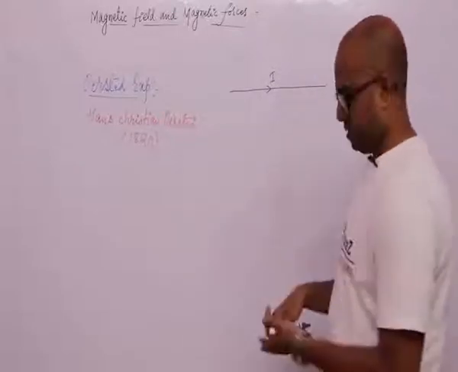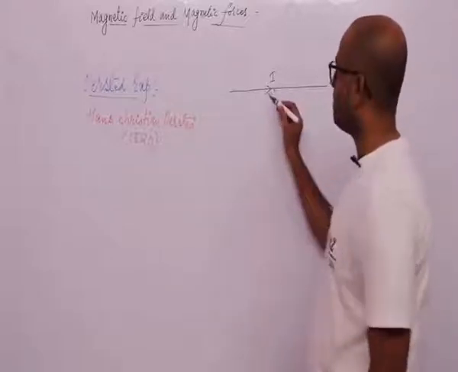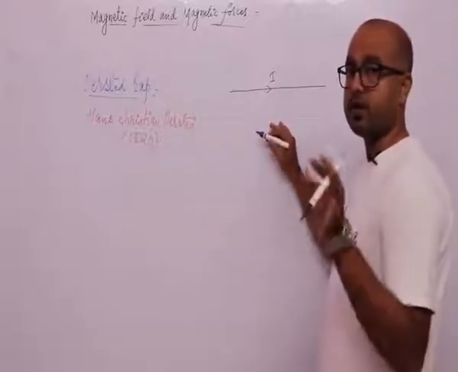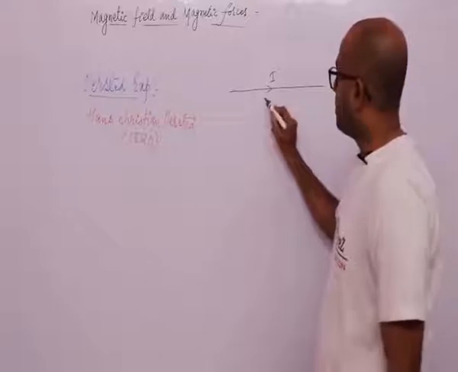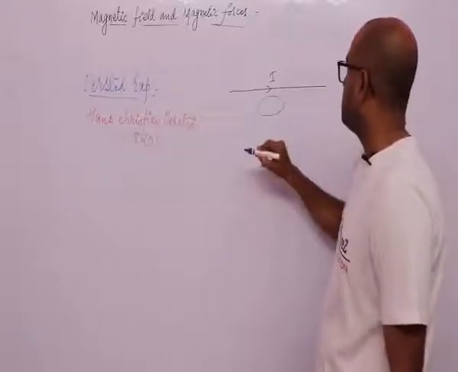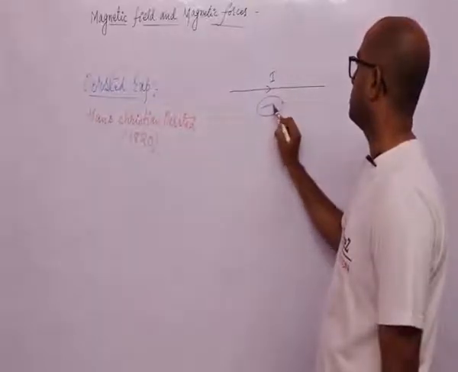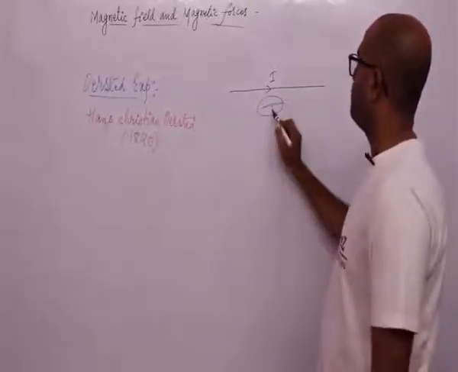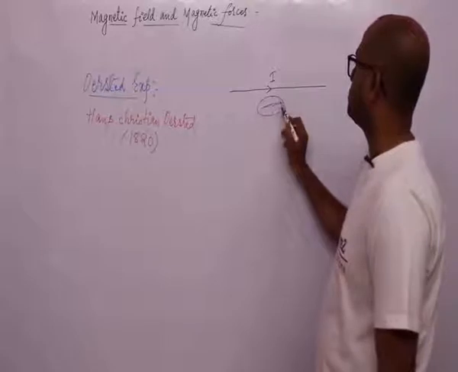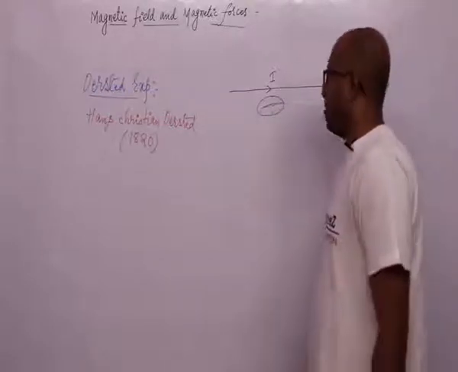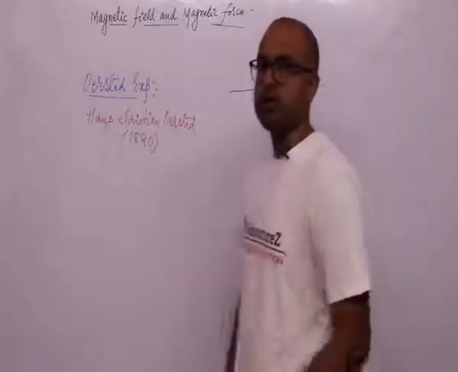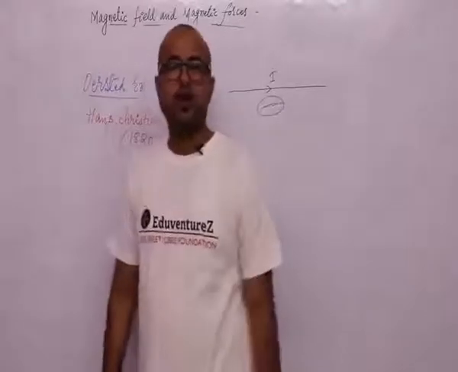So suppose a current carrying wire has current I, and a magnetic compass is placed here like this. The magnetic compass shows the direction of the magnetic field. The north pole provides the direction of north.